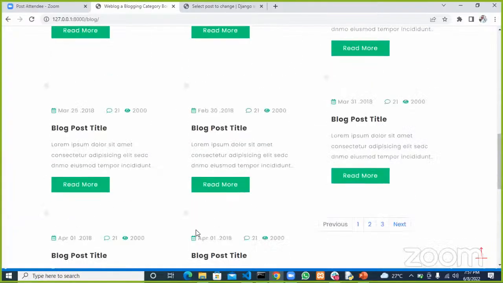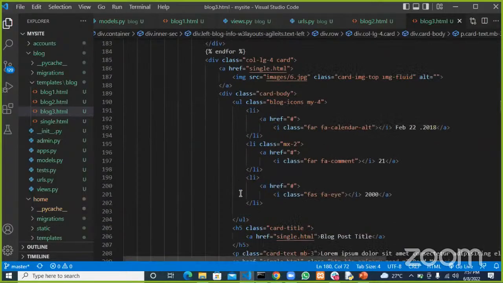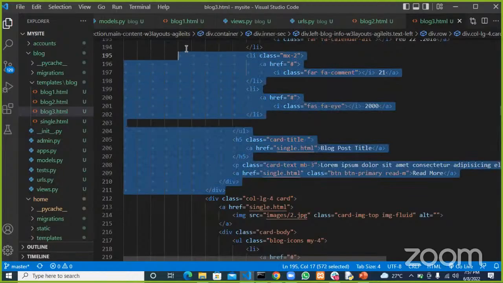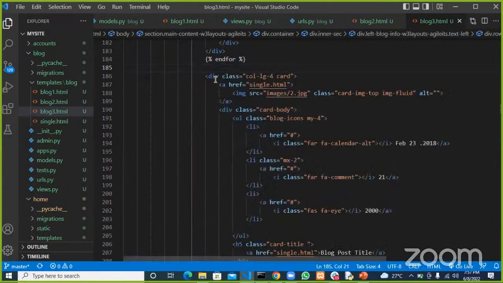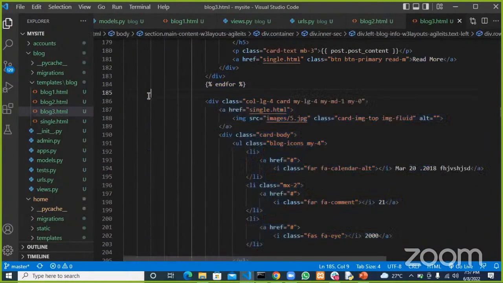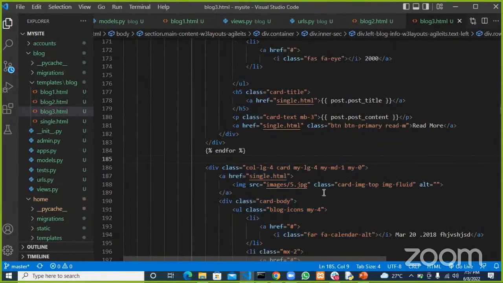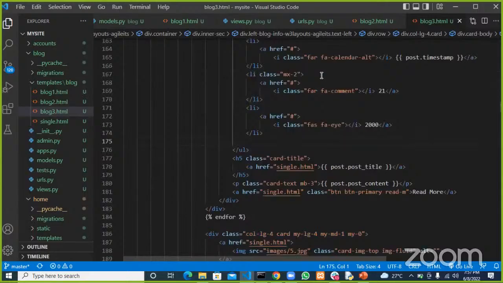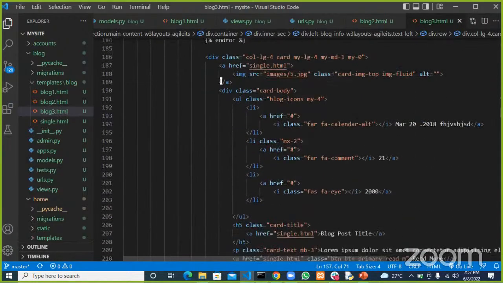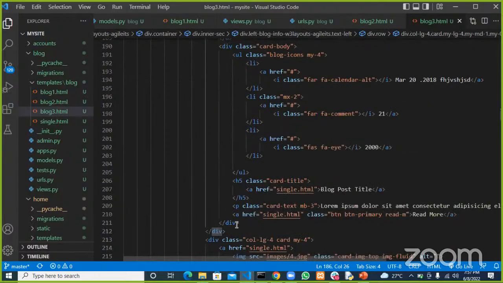So I'll go ahead and delete the rest of them, because the rest are just dummy data. Okay, so we do not need this anymore. And we do not need this as well. For the sake of understanding what is happening here, I'll go ahead and copy all this and make use of it. I think you just paste it there and go ahead and delete it. Delete them off. We do not need them.